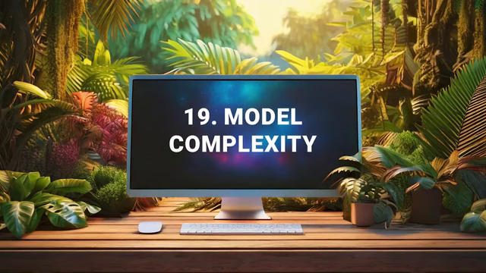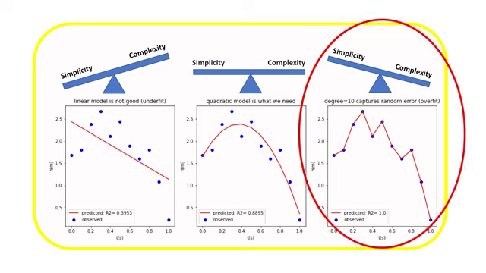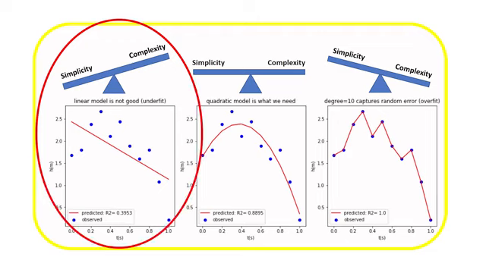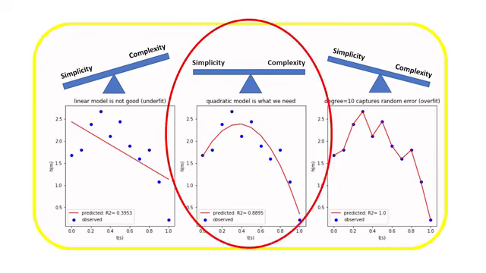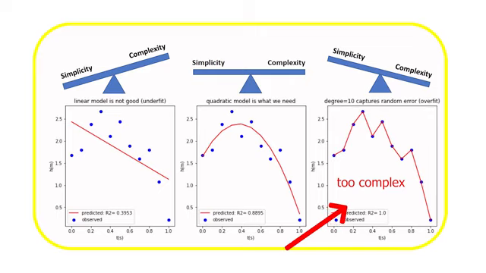Model complexity refers to how sophisticated a machine learning model is in terms of its ability to capture patterns in the data. A more complex model has more parameters and can learn more complicated relationships, like a neural network with many layers. Conversely, a simple model has fewer parameters and can only capture basic patterns, like a linear regression. Finding the right level of complexity is crucial. Too simple, and the model fails to capture important patterns, which is called underfitting. Too complex, and it learns to fit to noise in the training data, rather than true patterns, also called overfitting.